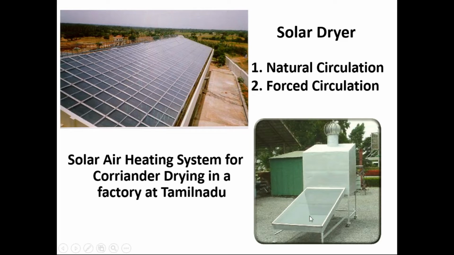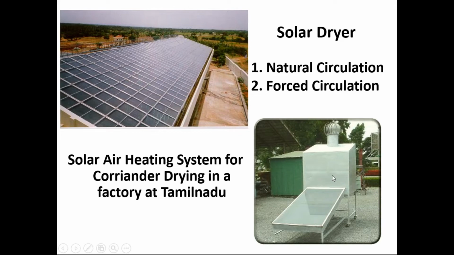So the hot air enters through these ducts. The absorber, which is black in color, gets heated, and that heat is transferred to the air which is flowing through this collector. That hot air goes upwards. Here there is a cabinet where there are perforated trays. While moving upward, the hot air removes the moisture from the product, and through the exhaust that air goes out, and the circulation keeps on going.